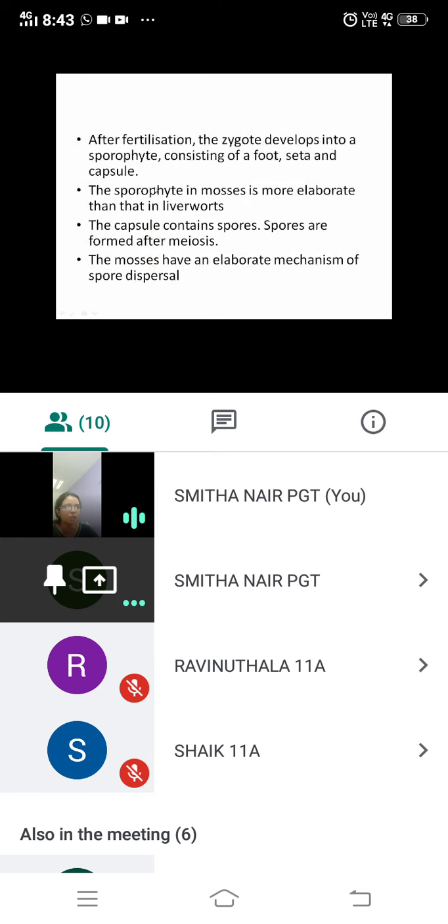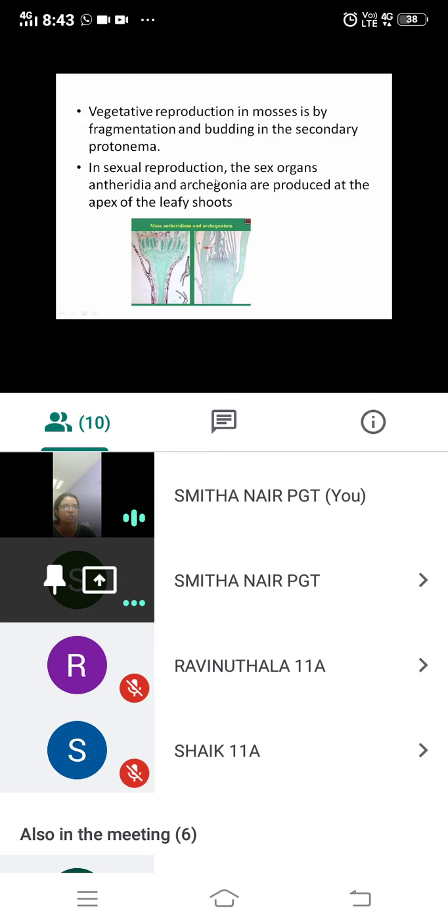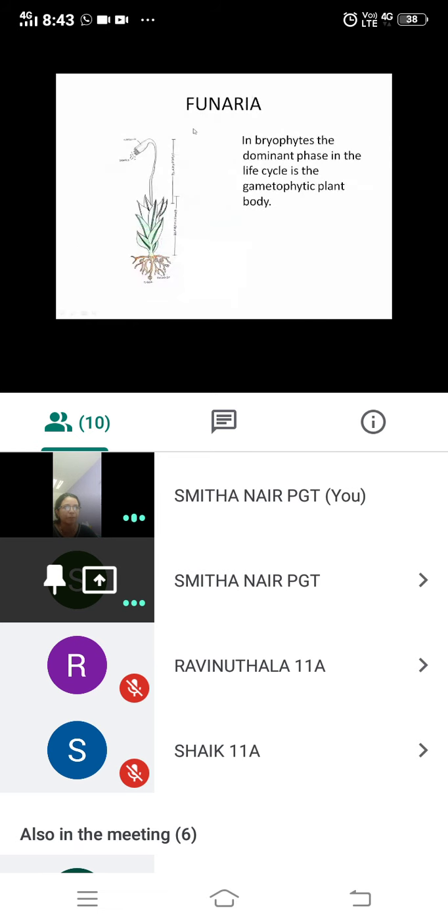The sporophyte in mosses is more elaborate than in liverworts. In liverworts it is not much elaborate, but in mosses the sporophyte stage is more elaborate. You can see here the sporophyte stage and the gametophyte stage.